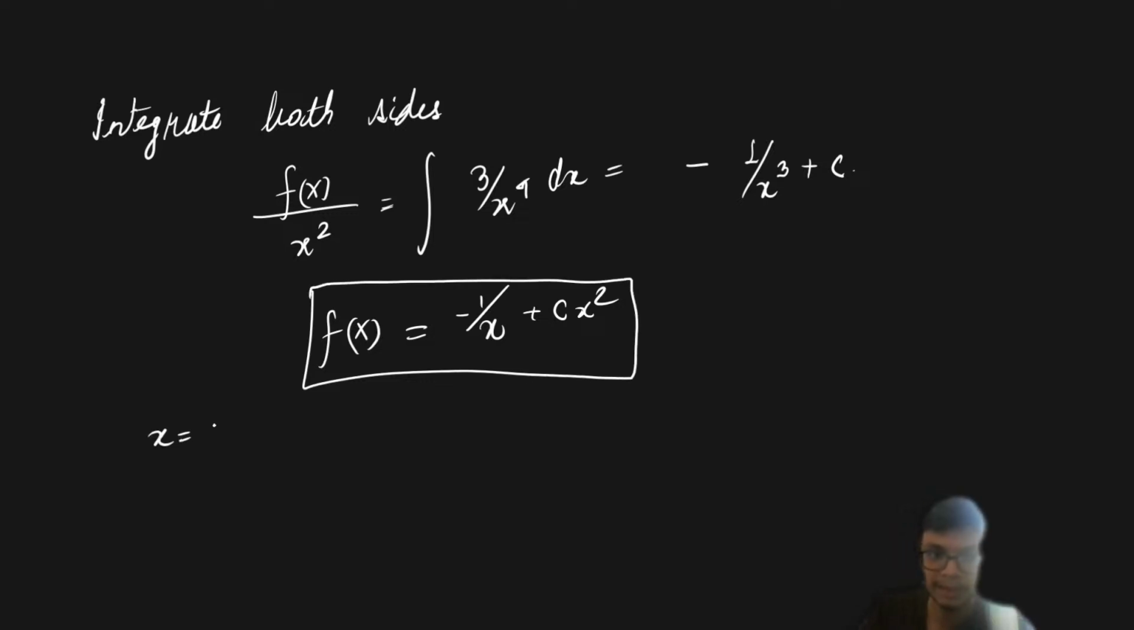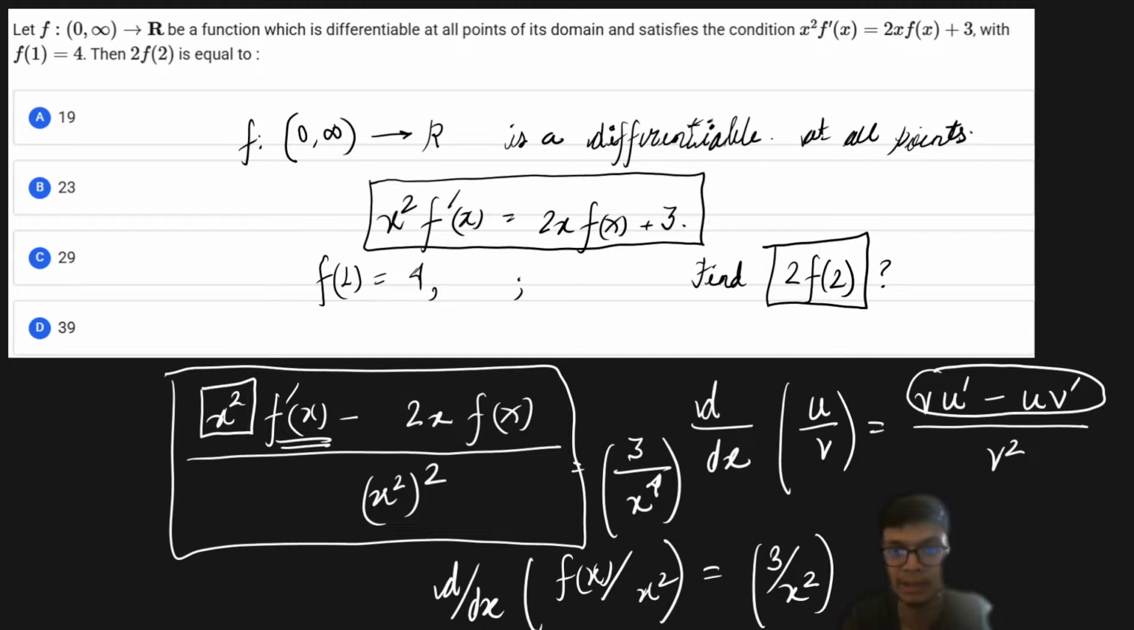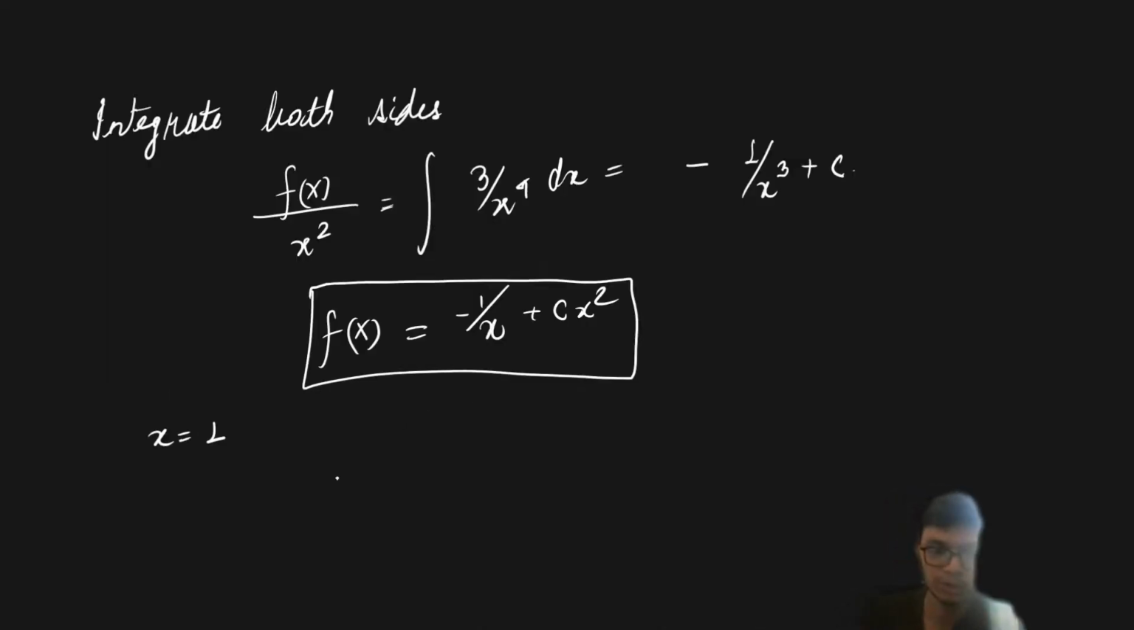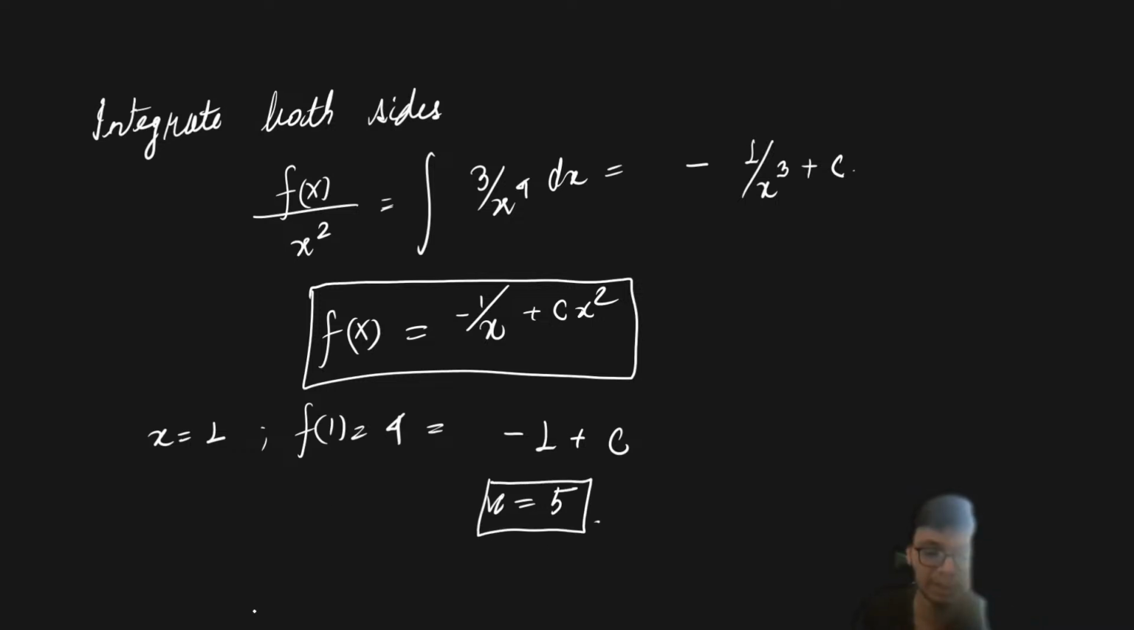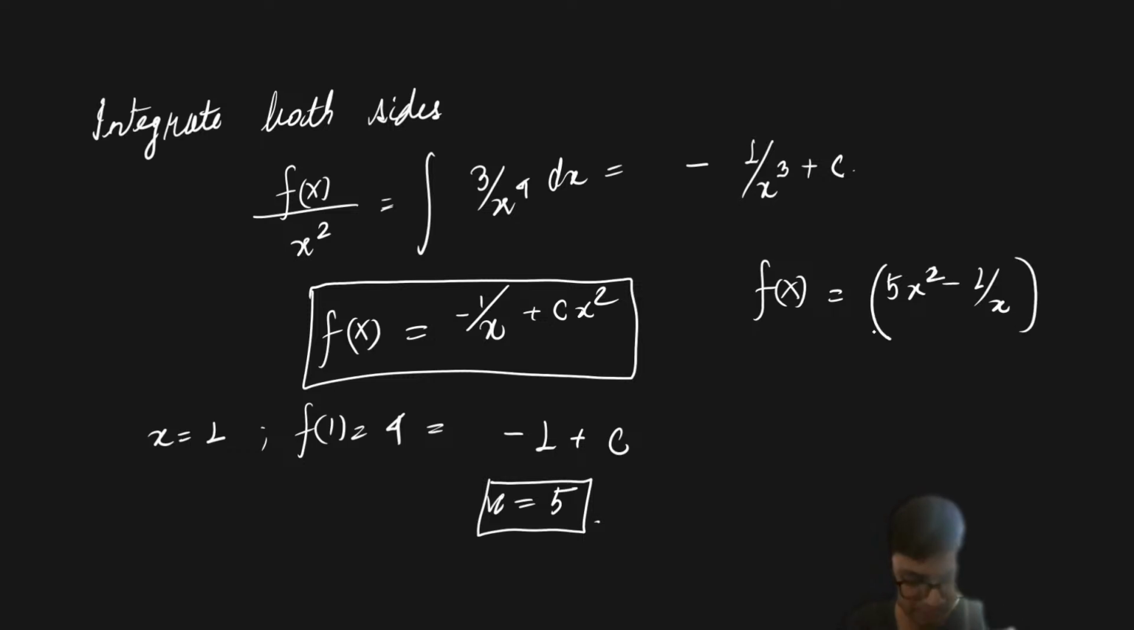Now at x equals to 1, I have the function value, it is equals to 4. So at x equals to 1, f of 1 is equals to 4, which is equals to minus of 1 plus c, and from here the value of c is going to be equal to 5. So therefore you found out the constant. So therefore you got the functional form, that is f of x is equals to 5x square minus of 1 upon x, right?